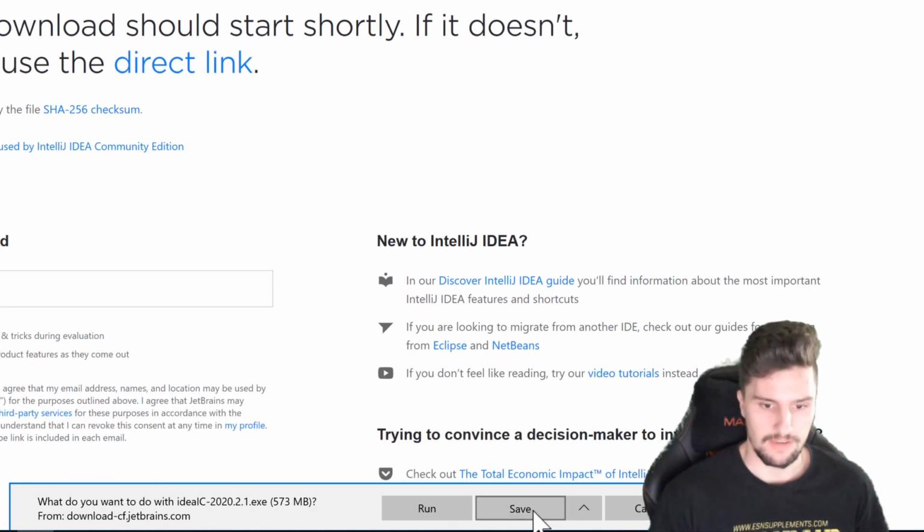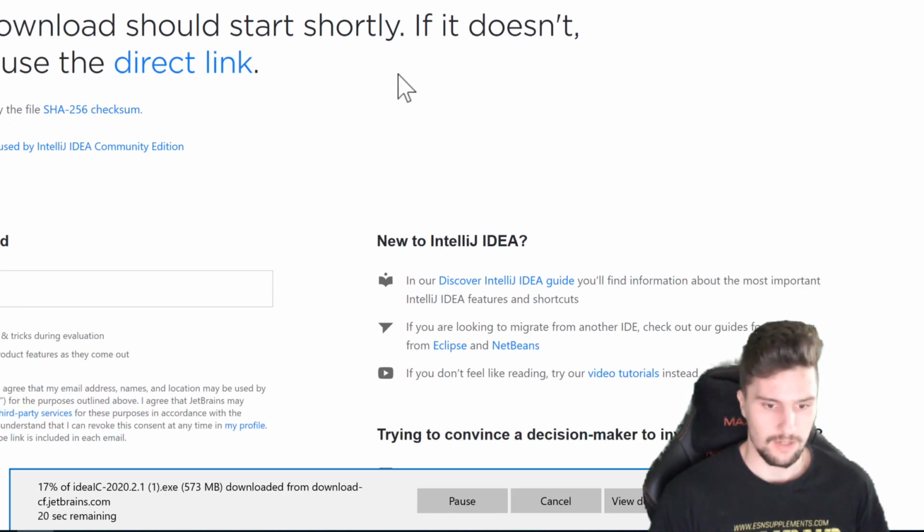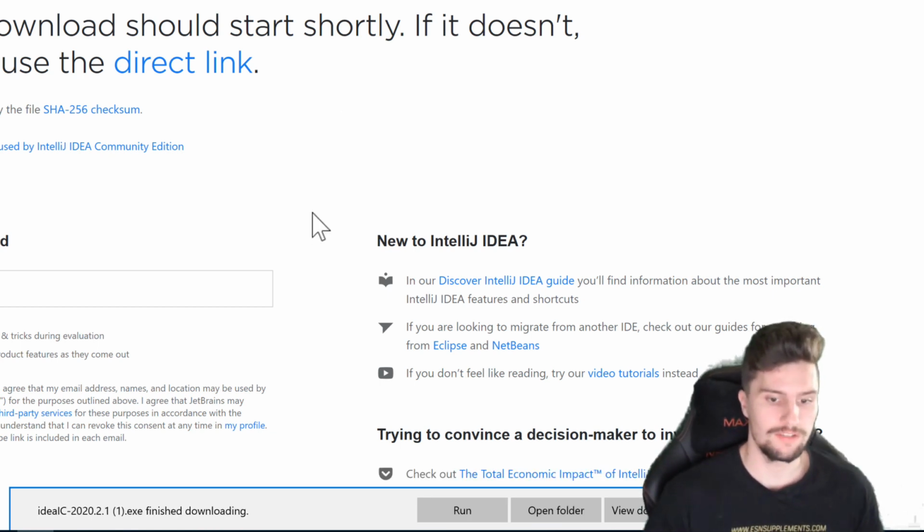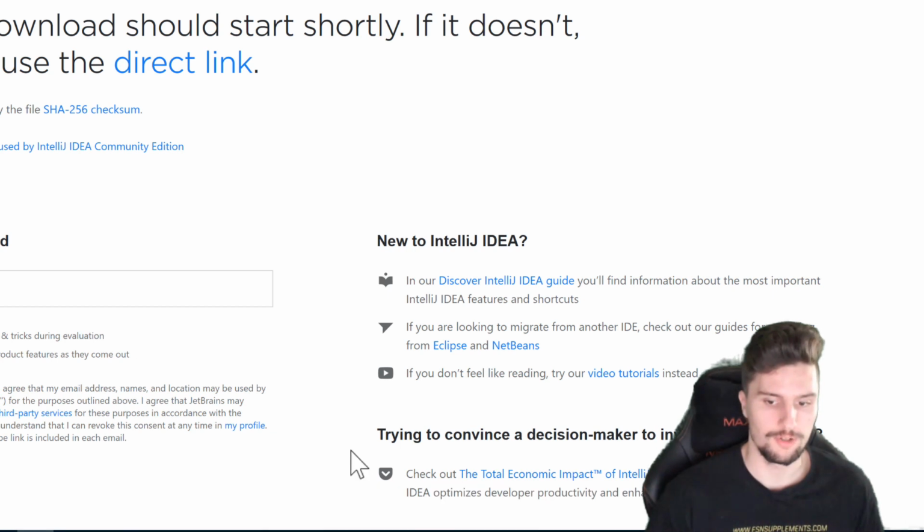We need to click on save here. It will take a couple seconds and then I'll see you. Okay, once that download is finished, we want to click on run to run the installer.